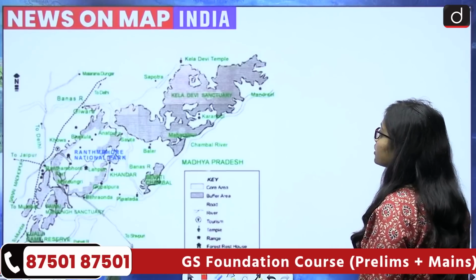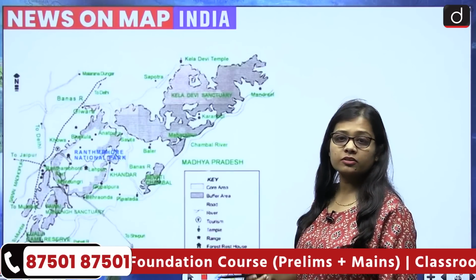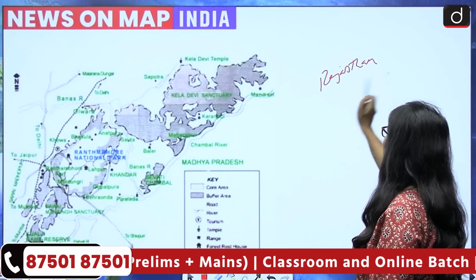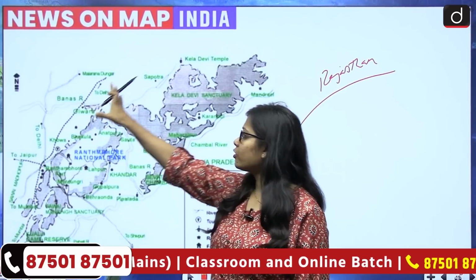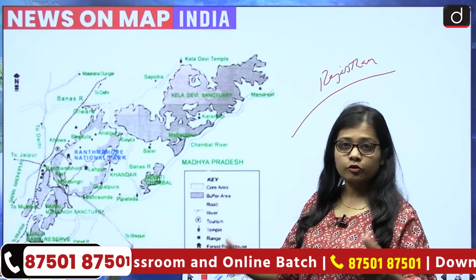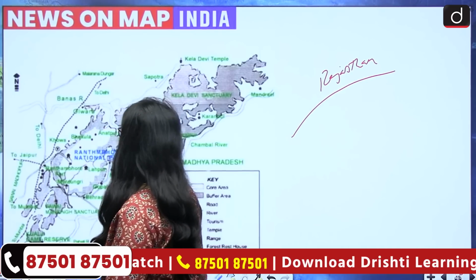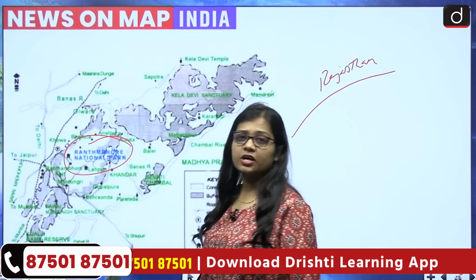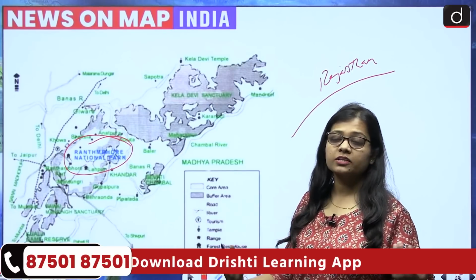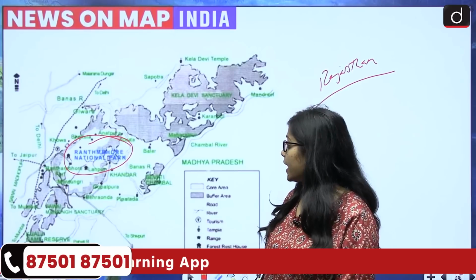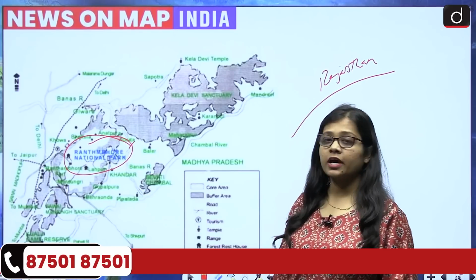Now going by the Ranthambore Tiger Reserve. The Ranthambore Tiger Reserve is situated in the state of Rajasthan. And this is the map of the Ranthambore Tiger Reserve. Within the Tiger Reserve, at the core lies the Ranthambore National Park. And when we say national park, there are a few zones of the national park, like the core zone and the buffer zone, and this is at the core of the Tiger Reserve.